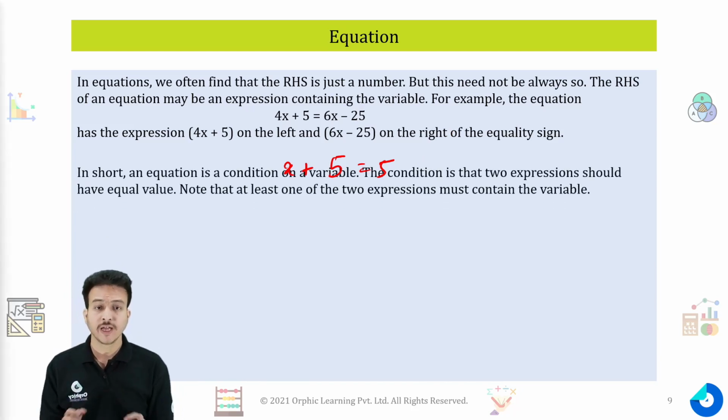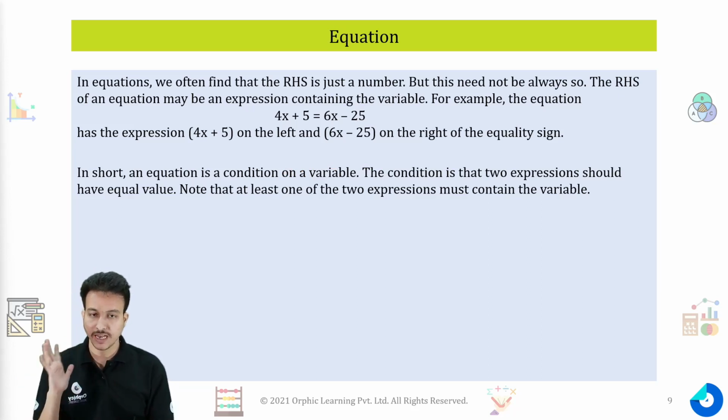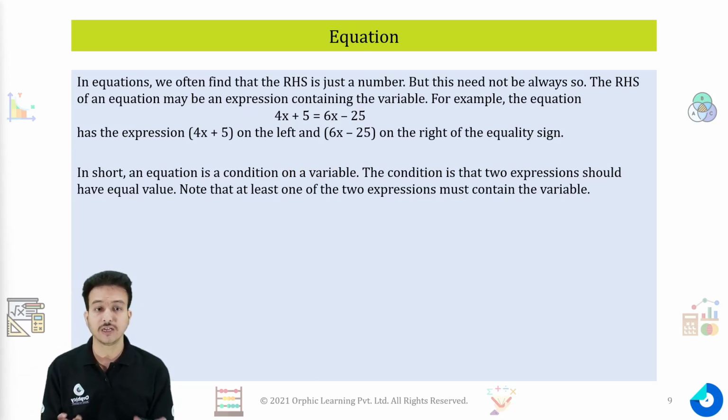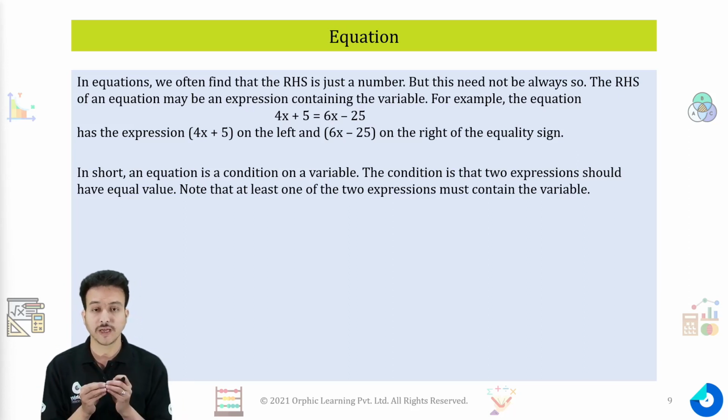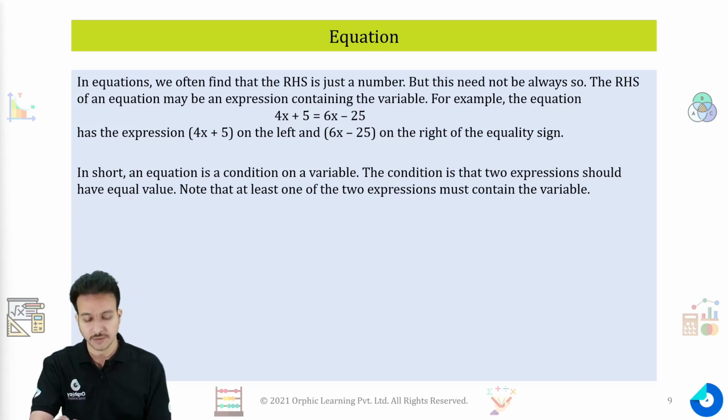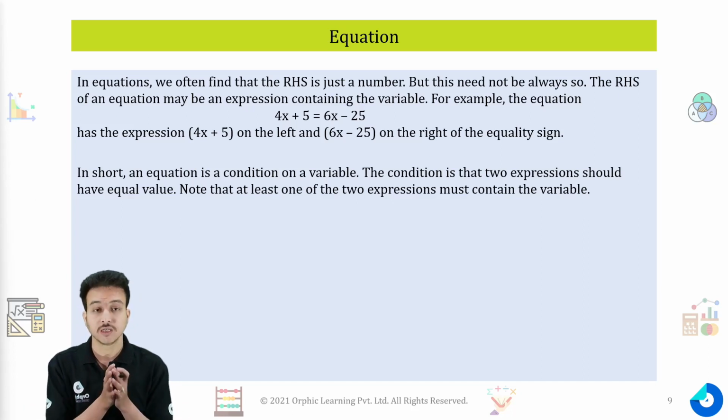So in short, an equation is a condition on a variable, where the two expressions, on the left hand side and on the right hand side, should be equal, then only your equality will hold true. And any of these, the left hand side or the right hand side, should contain a variable, then only your equality will make it an equation.